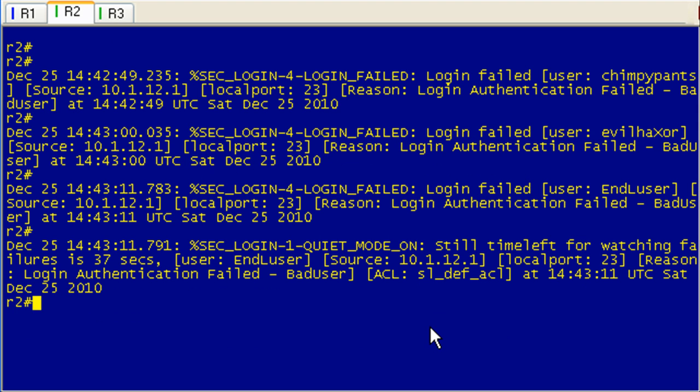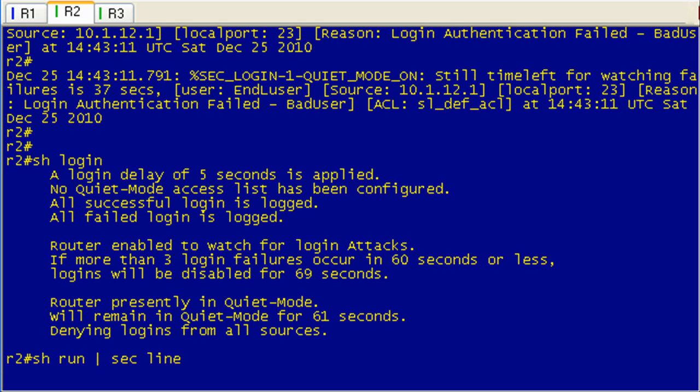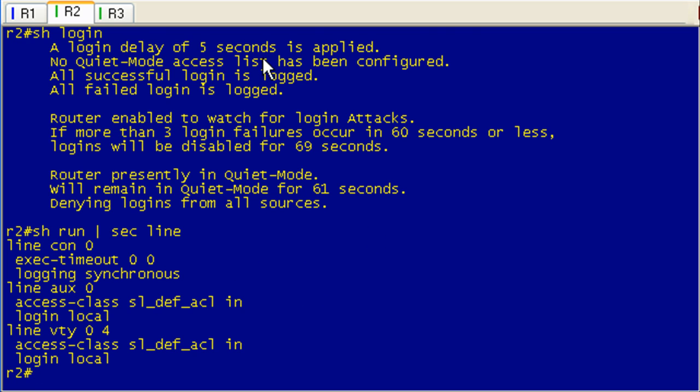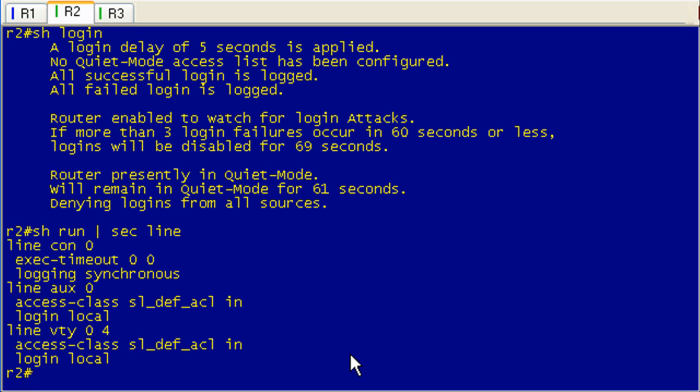Okay, what I've done here is I've actually invoked the quiet mode, indirectly. So I've got 61 seconds to do this, so I'm just going to go ahead, and because I can't type and talk at the same time, but that's actually what I'm doing, though I'm not doing either particularly well. So we're in quiet mode, and remember that while we're in quiet mode, the router will apply that access class inbound on our VTY and auxiliary ports.